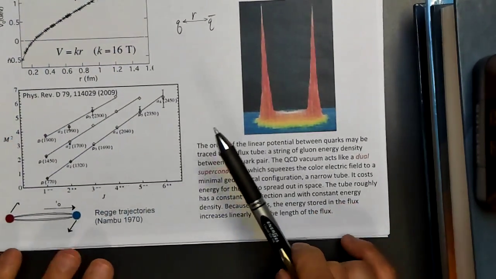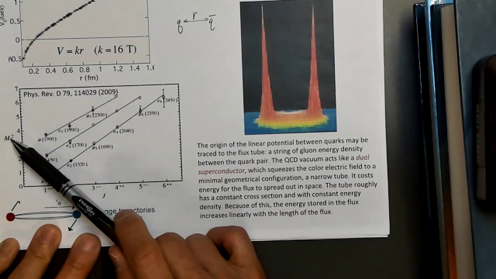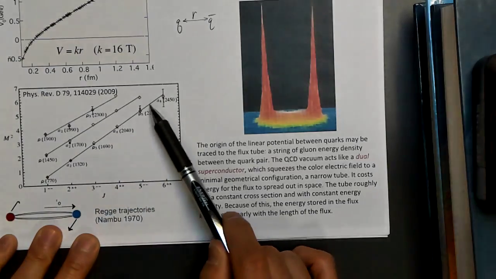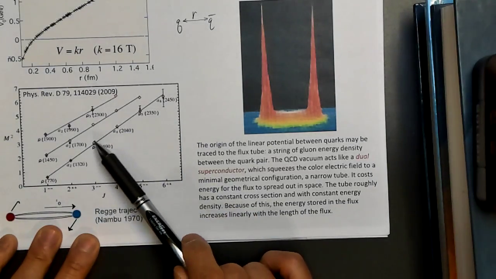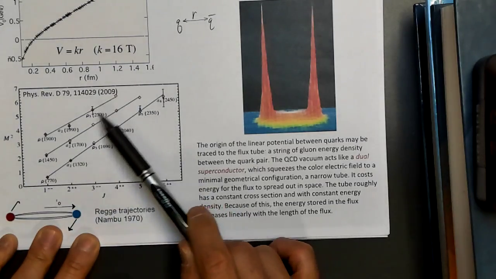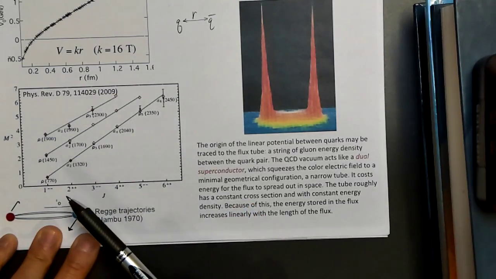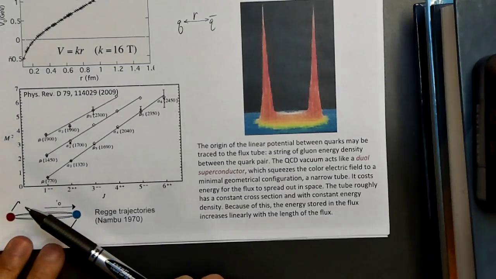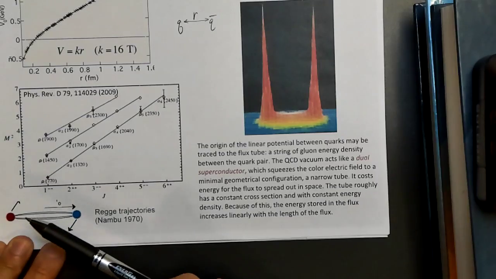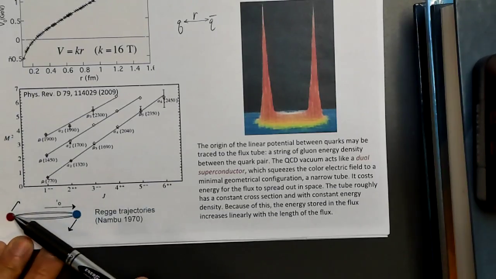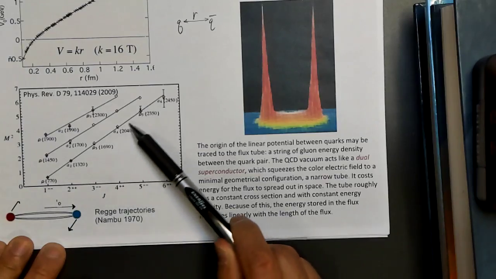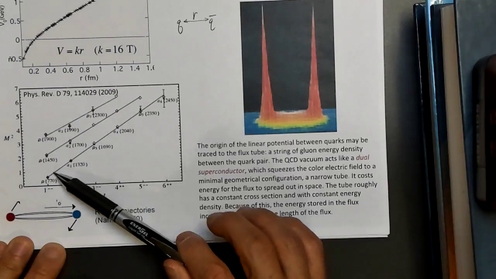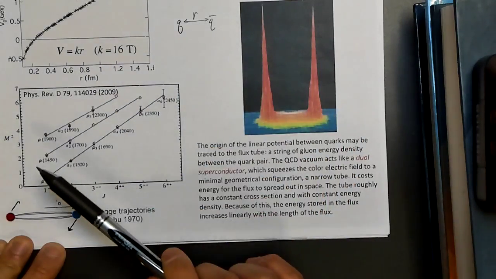Another way to see this confinement is to look at the masses. Here is plotted the mass squared versus the angular momentum for a family of mesons. Here's the rho, here's what's called the a2, the rho 3, and you find these straight lines that appear, these families. That can be described in terms of a flux tube model again, like a rubber band picture between the quark and the antiquark. These are what are called Regge trajectories, and the theory behind this is what's called Regge theory. It's simply describing, again, a linearly rising potential.